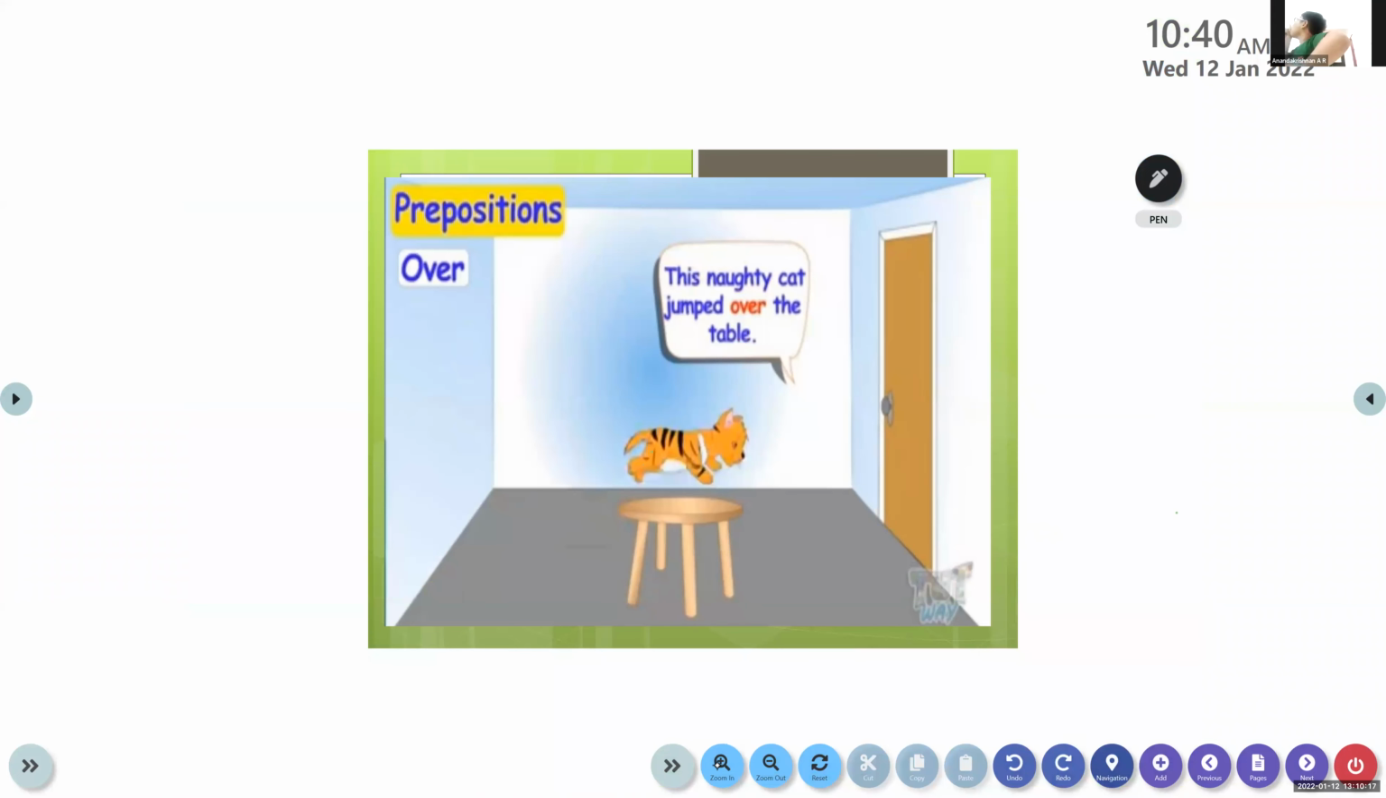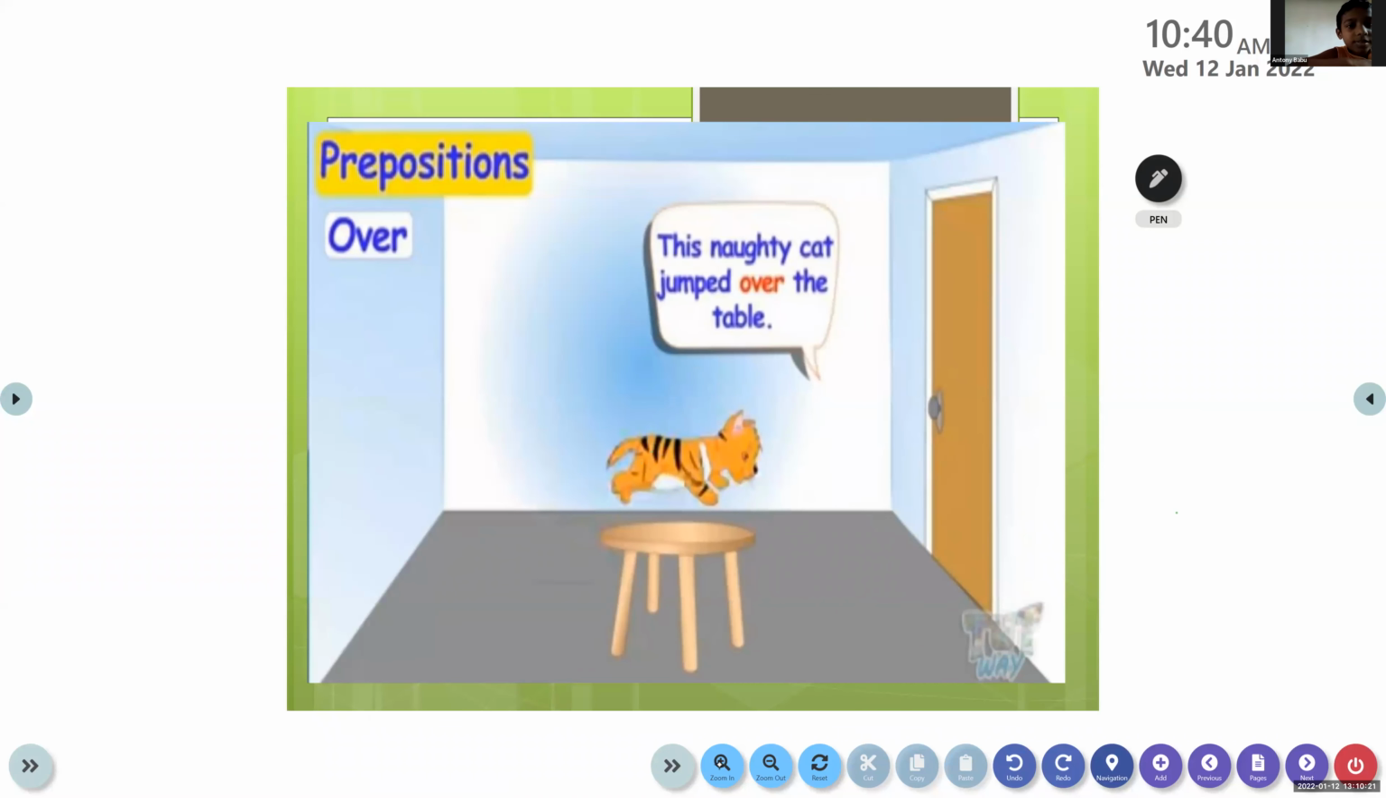Now, what is the naughty cat doing? The cat jumped over. Yes, over. Children, please mute your audios. Only if it's necessary, you unmute it. Otherwise I have to mute you all. This naughty cat jumped over the table. So this is the position.